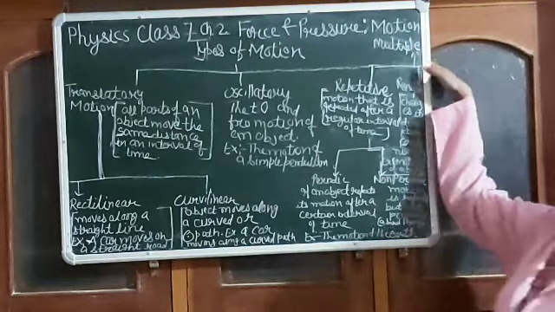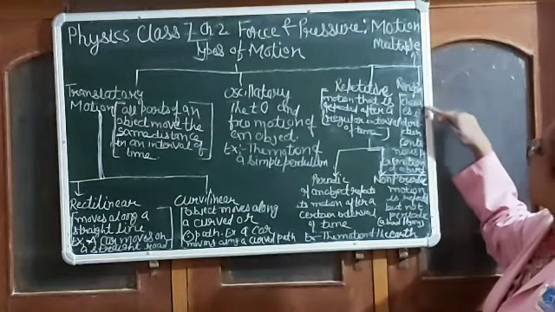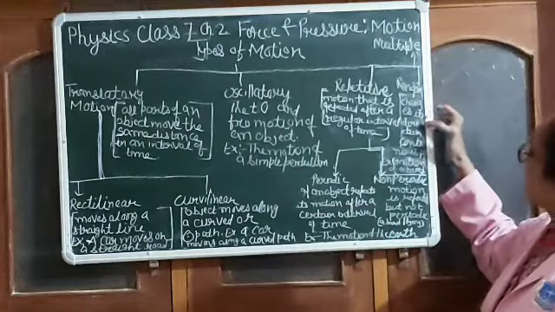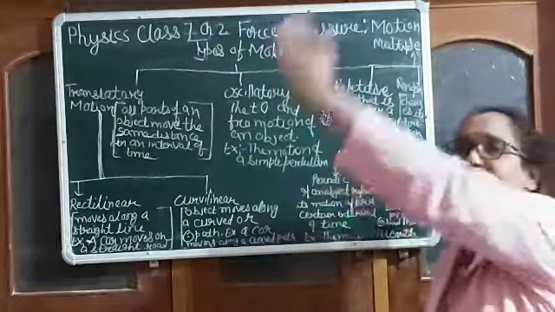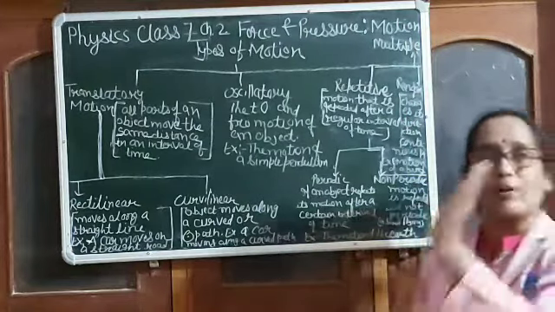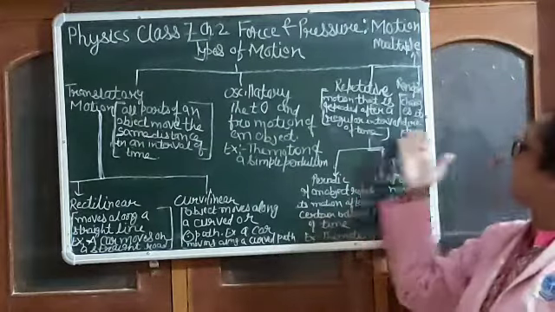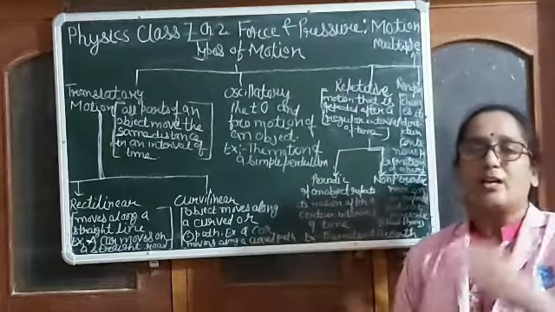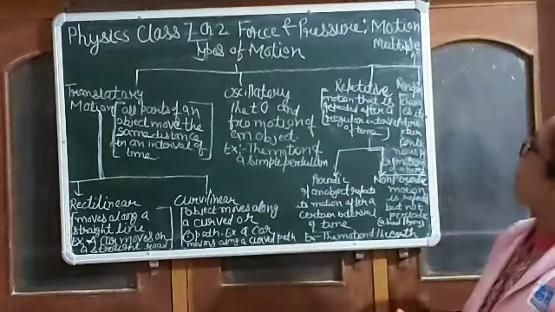Our next is random motion. Random motion is the motion which changes its direction continuously. Example, the motion of a bird. A bird can fly here and there at any time. The motion of a bird and the motion of bees are all examples of random motion because they change their position and direction continuously. So that is an example of random motion.